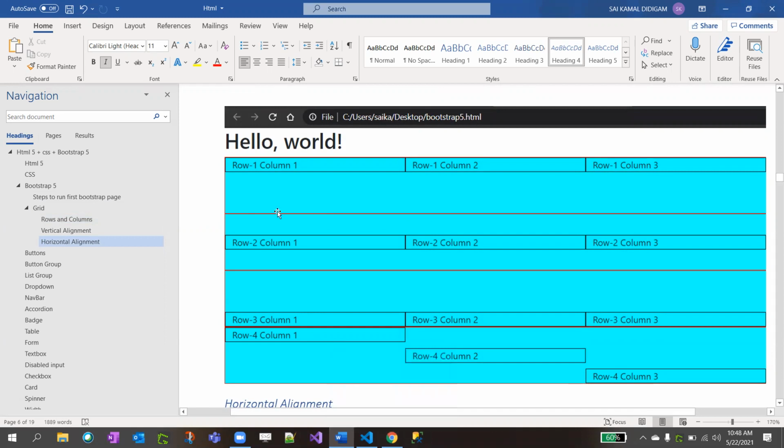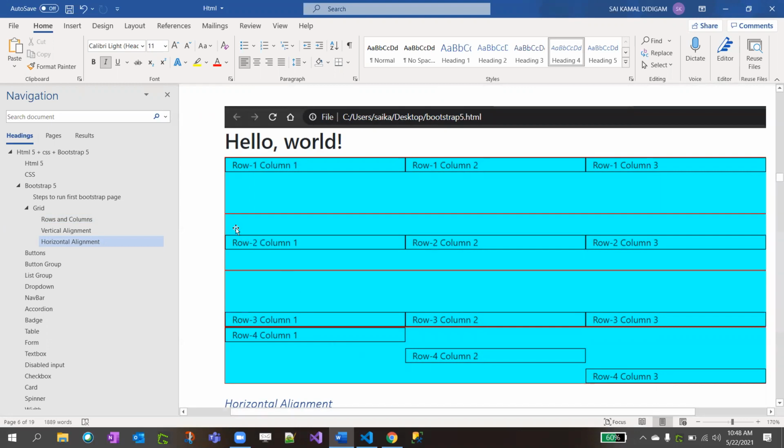Here, what I'm going to do is I have rows: row 1, column 1, row 1, column 2, row 1, column 3, row 2, column 1, row 2, column 3, and similarly row 3, row 4, correct? So I'll give a height to that div, and I want all columns in the first row to be on the very top of the div.